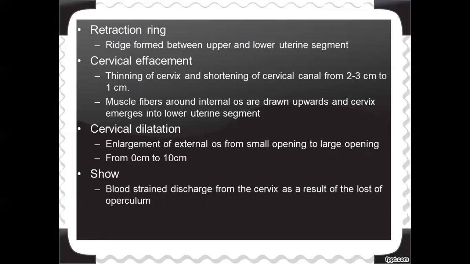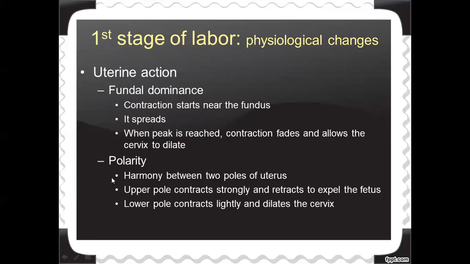That mucus plug is known as operculum. At the end of the first stage of labor, the operculum will burst out and the blood-stained discharge will come outside from the vagina. That discharge is known as show. These are the changes happening during the first stage of labor.